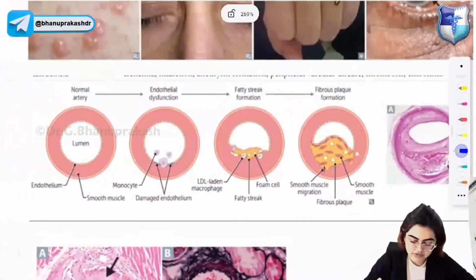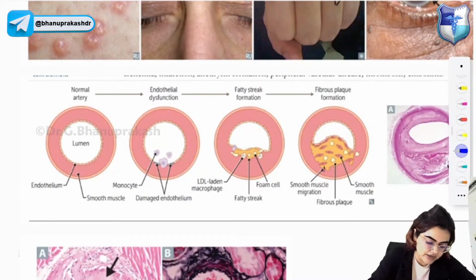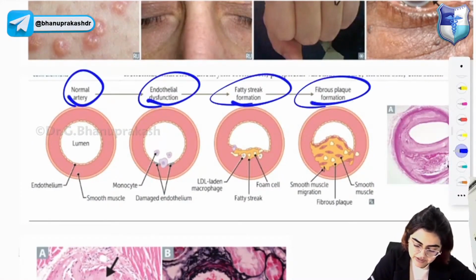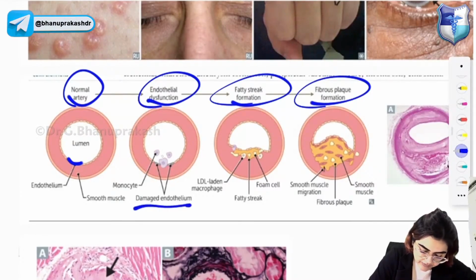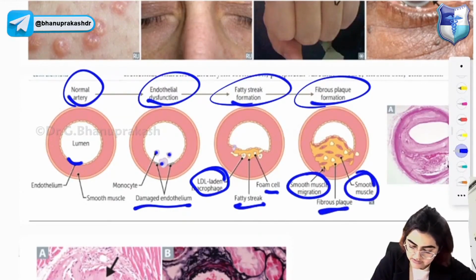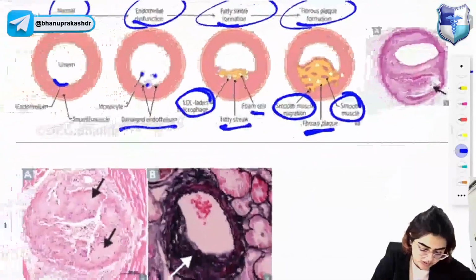Now, this is how the atherosclerosis will proceed. You have the normal artery, then endothelial dysfunction, fatty streak formation, and fibrous plaque formation. So look at this: you have the normal endothelium and the smooth muscle. When the endothelium is damaged, the monocytes will invade. Then you will get LDL laden macrophages, fatty streaks, foam cells. Smooth muscle cells will come, and this is how the fibrous plaque will be formed.